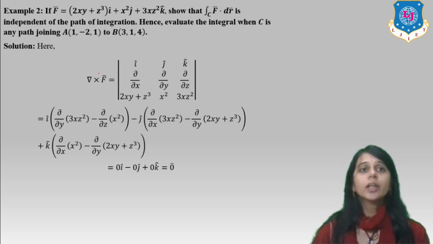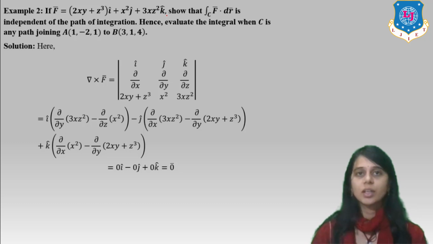Next example is three-dimensional. If F bar equal to (2x plus yz) i caret plus x square j caret plus 3xz square k caret, show that over the integration path C, the integral of F bar dot dr bar is independent of the path of integration. Hence, evaluate the integral when C is the path joining from A to B.